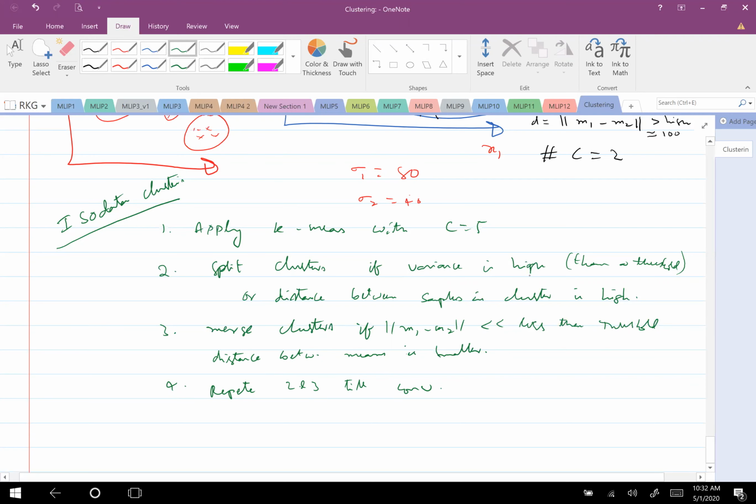Are the things clear here or not? The criteria for merging and splitting can be different in different applications. Somebody may want to look at Mahalanobis-based distance and decide based on that whether to split or merge. Distance is not necessarily like this. Within-class scatter and between-class scatter, which we defined in Fisher linear discriminant, you can also use here to decide whether to split or merge.